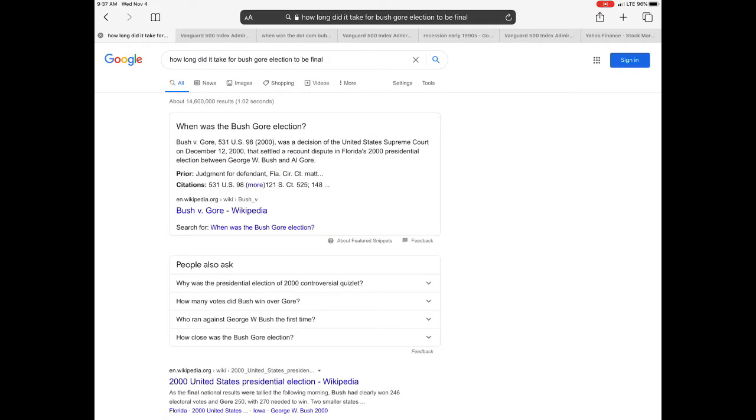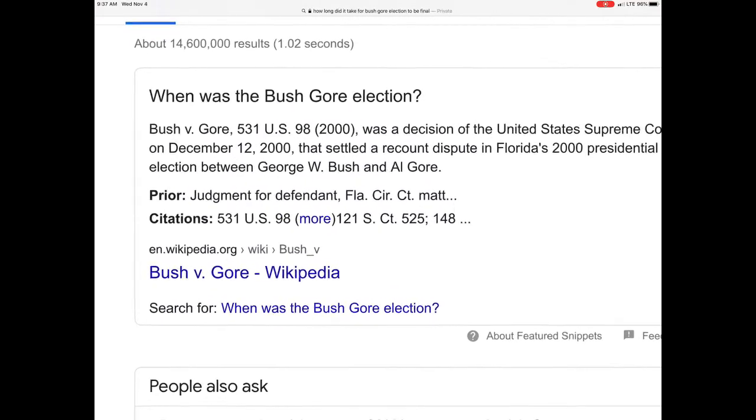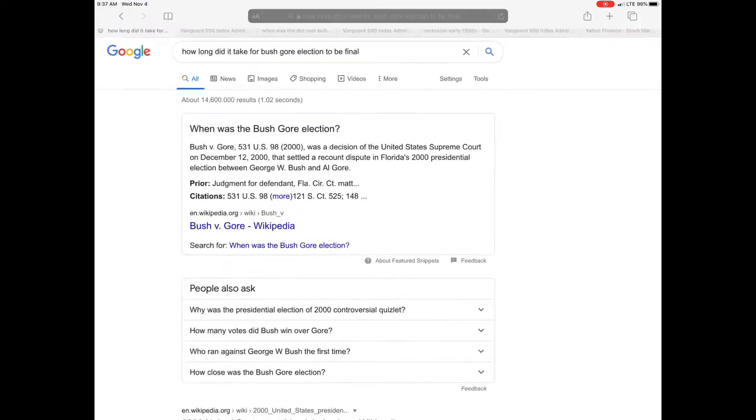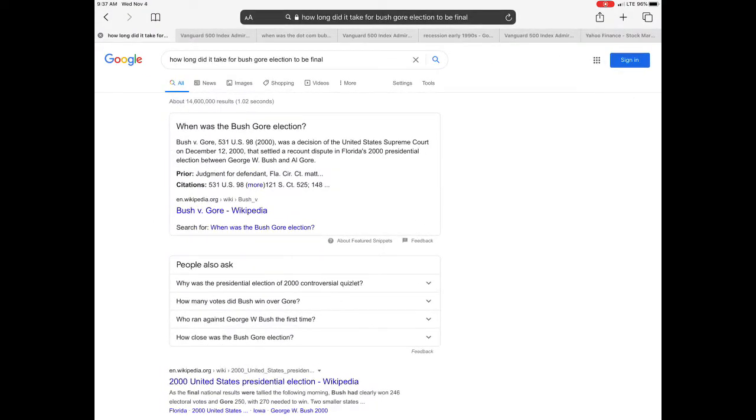If you remember, they had to have a recount in Florida because it was too close to call, and there were the hanging chads on the ballots and all of that. The election took place the 2nd or 3rd of November, and they didn't know the results, as we can see here, until December the 12th. So it took about 1 month and 1 week before we knew who won that election.